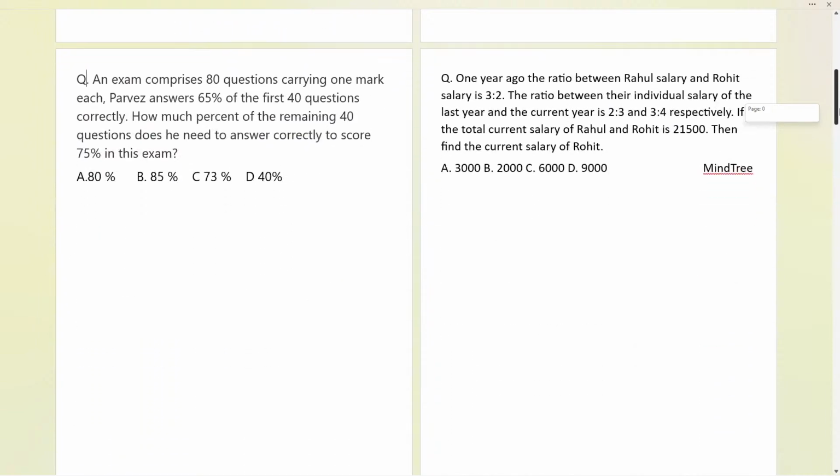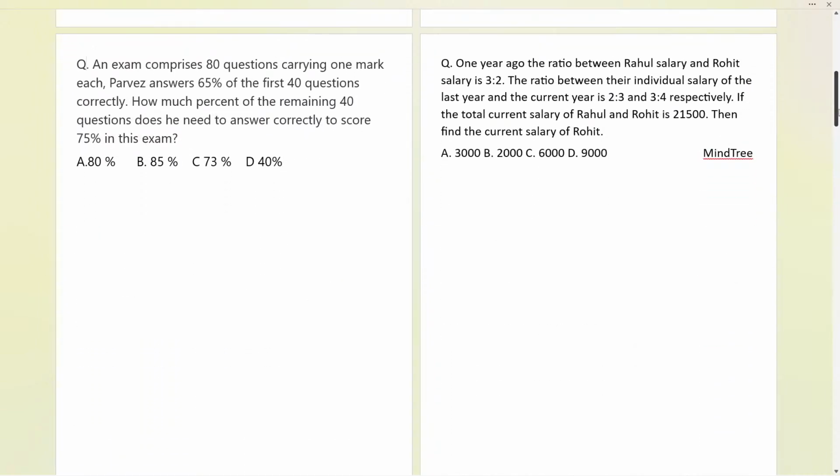So this is the first question. Try, 1 minute to go. 20 seconds more.